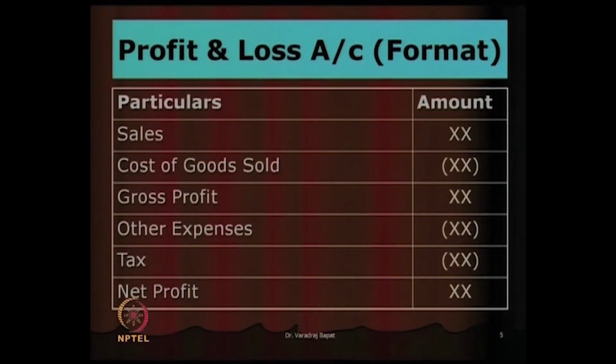You can see here cost of goods sold is shown in brackets to show that it is a negative figure. From sales we reduce cost of goods sold to get gross profit. From gross profit again we reduce other expenses and taxes to get the net profit. So, this is a P&L format in short. We will also see more in detail, but this is showing in brief a few items in P&L, so that you understand how the P&L flows.